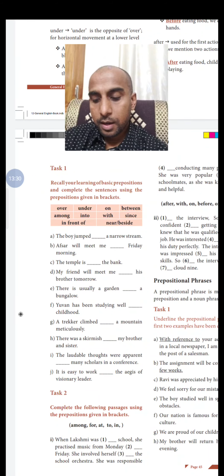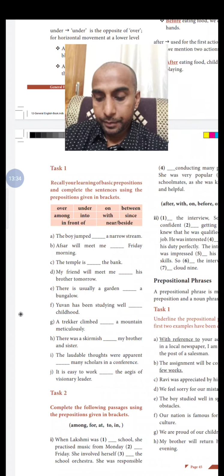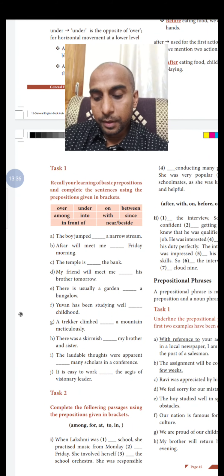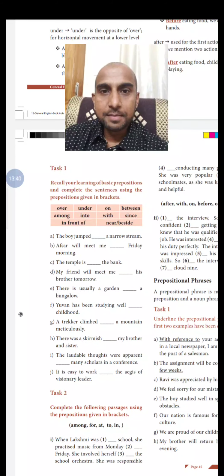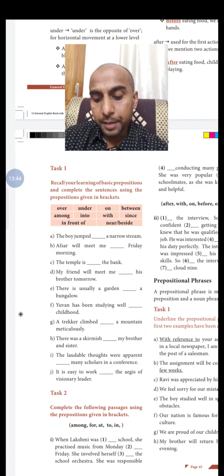Second one, Afsar will meet me on Friday morning. The temple is near the bank. Near or beside the bank, both are correct. My friend will meet me with his brother tomorrow. There is usually a garden in front of a bungalow.